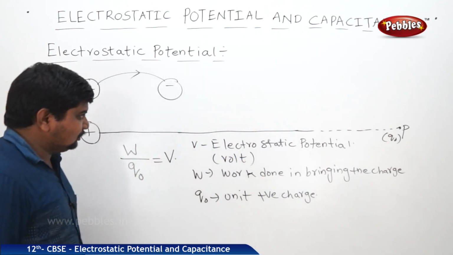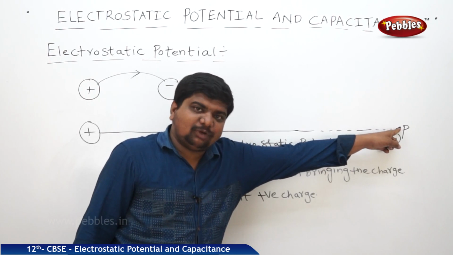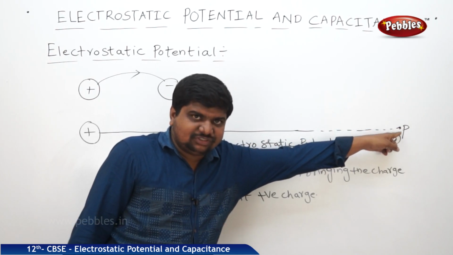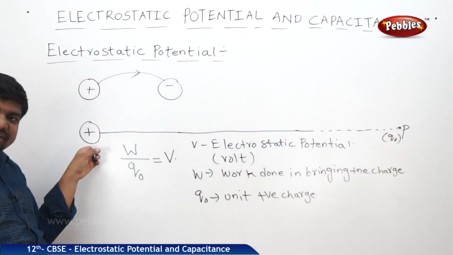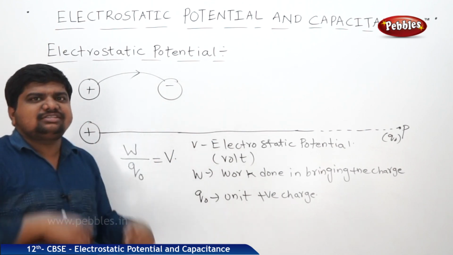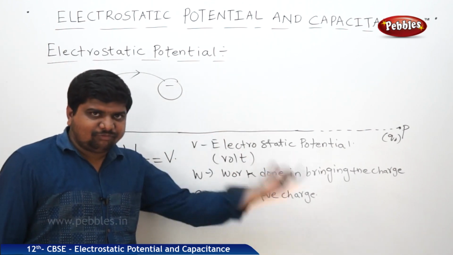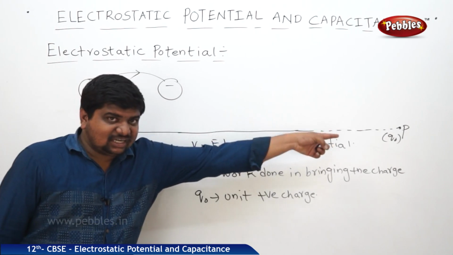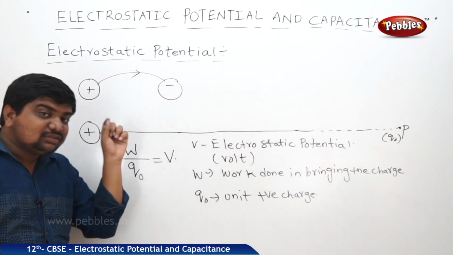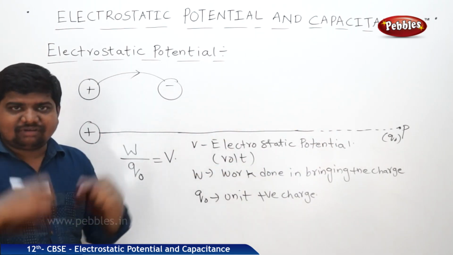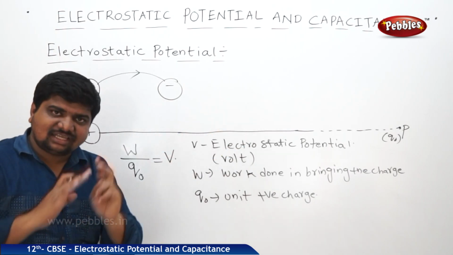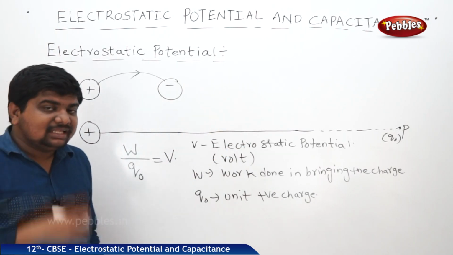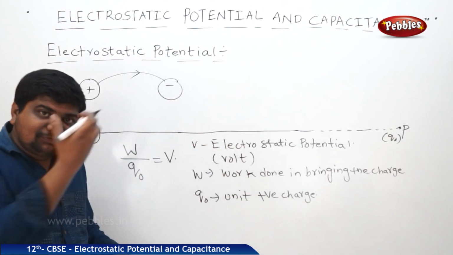Now what we can understand: the unit positive charge has positive magnitude, and this unit positive charge is coming towards the source charge. The source charge is also positive. It means we are doing some work to bring that charge from infinity to here, and this work is against the force of repulsion. Is it right? Because both charges are the same in nature. That's why the work is done against the force of repulsion.